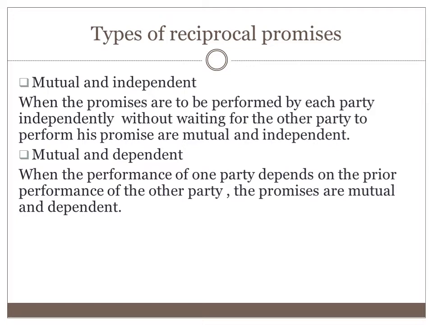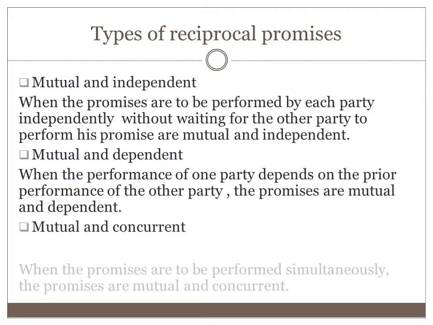For example, A is a building contractor. He agrees to build a house for B at a fixed price. A must build the house before B pays for it. In other words, A's promise to build the house must be performed before B's promise to pay for it. That's called mutual and dependent. The performance of one party depends on the prior performance of the other party.